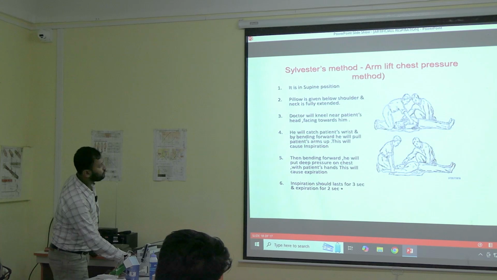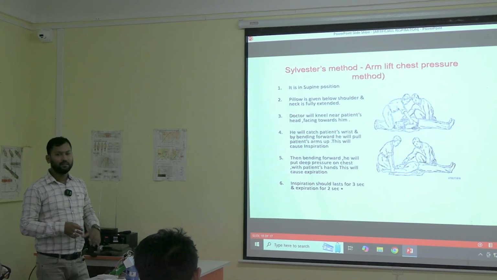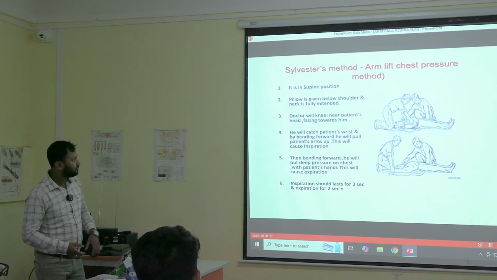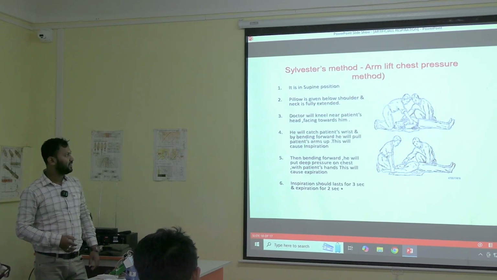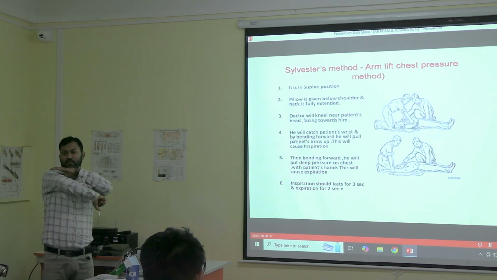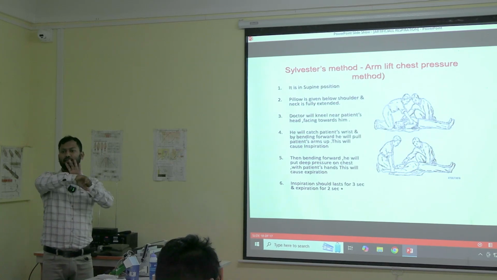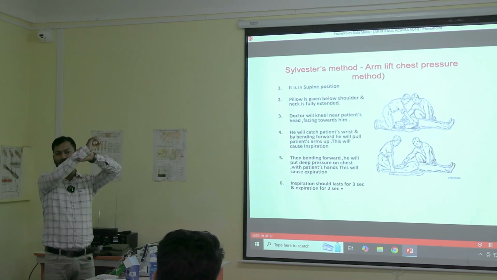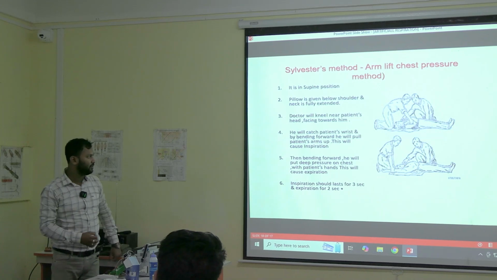The doctor will kneel near the patient's head facing towards him. Like the previous method, the doctor will kneel near the patient's head and face the patient. He will catch the patient's wrist and, by bending forward, pull the patient's arm up. This will cause inspiration. In this case, we are pulling the patient by the biceps, near the elbows, and then pulling the patient's arm with the wrist or the front part of the hand.